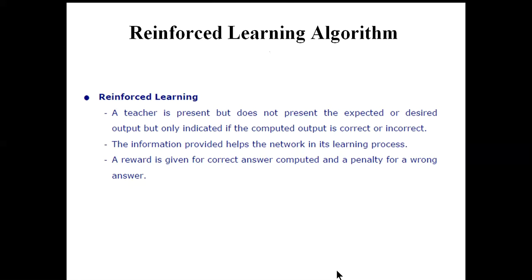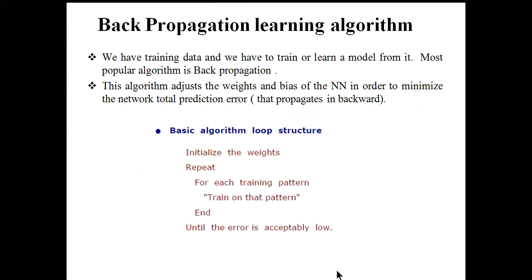In the case of supervised learning algorithms, the backpropagation learning algorithm is widely used for training data. Backpropagation, as the name suggests, adjusts the weights and bias of the artificial neural network in order to minimize the total prediction error, that means the difference between the calculated output and the actual output. This error is propagated in the backward direction. Brief details will be discussed in the next slide.